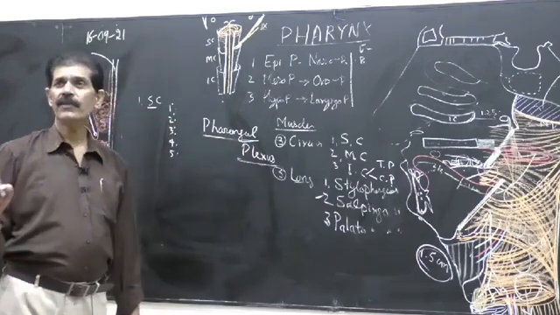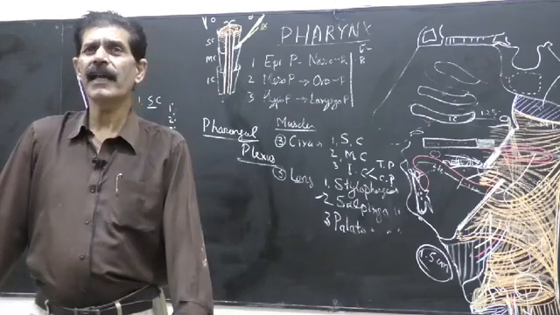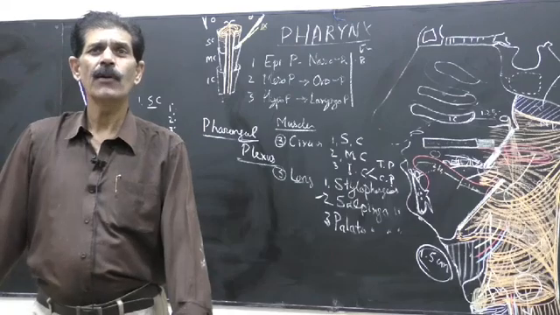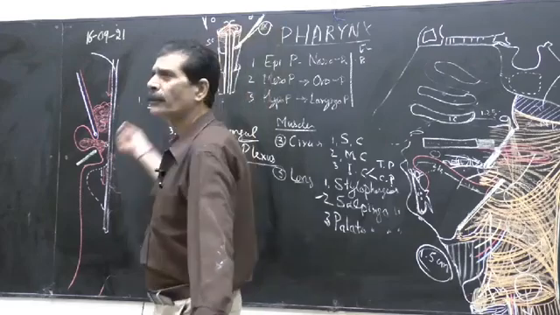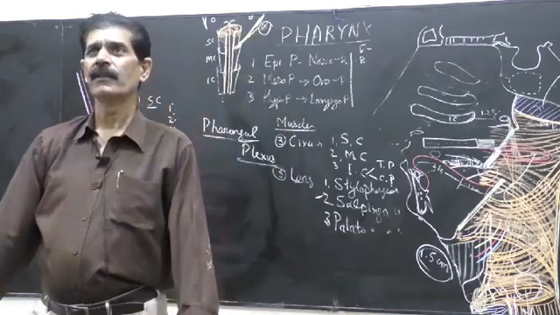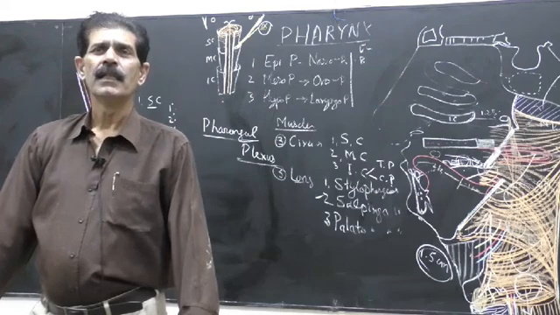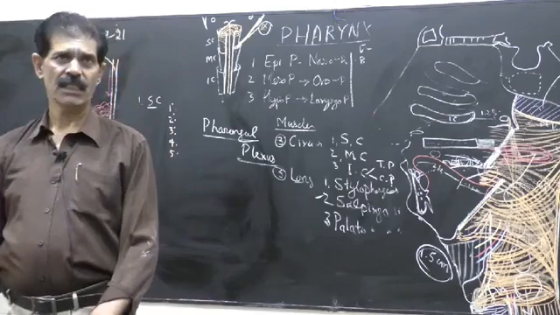All the muscles of the pharynx are supplied by the pharyngeal plexus except stylopharyngeus, which is supplied by the ninth, the glossopharyngeal. The same for 3 things: larynx, tongue and the pharynx. You have to remember the definition like physics.